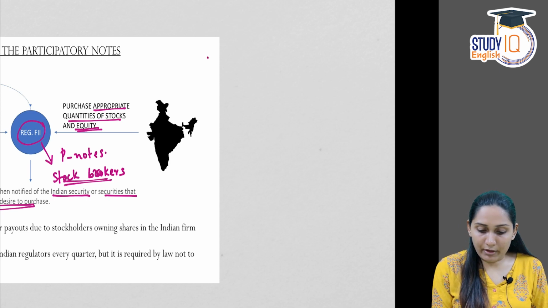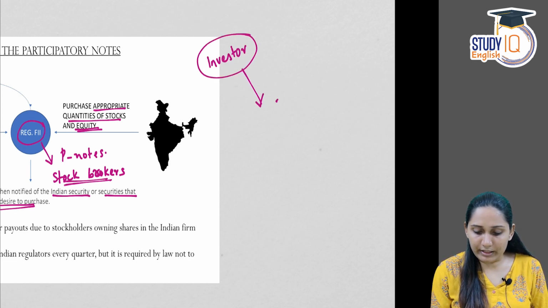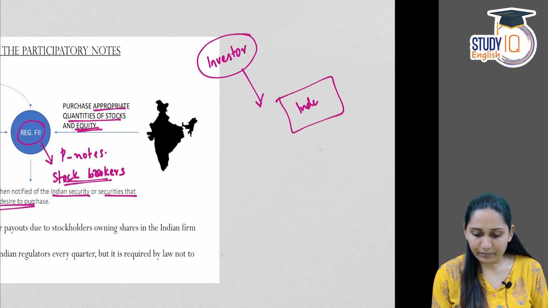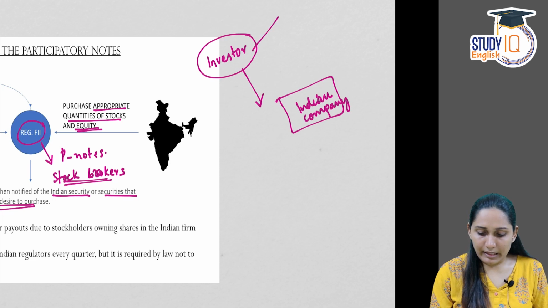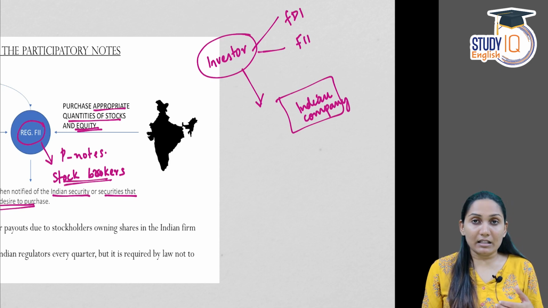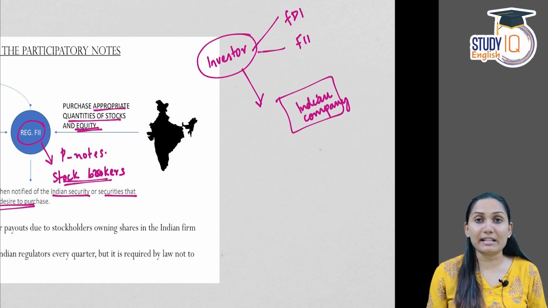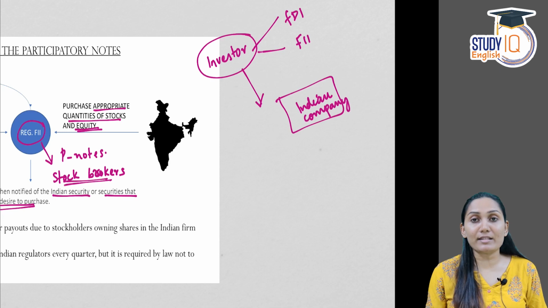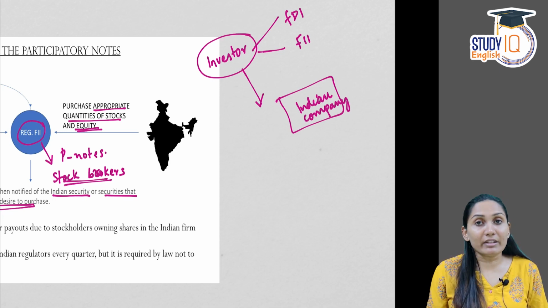That is, if a foreign investor wants to invest in the shares of an Indian company, there are two options. One is FDI, foreign direct investment. Another one is FII. Foreign direct investment is not very easy. There are some regulations and mandates. Whereas foreign institutional investment, when it comes to FII, again registering with SEBI as a stockbroker is mandatory. So both have their own complications.